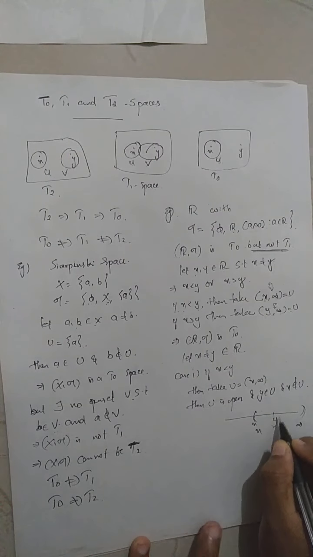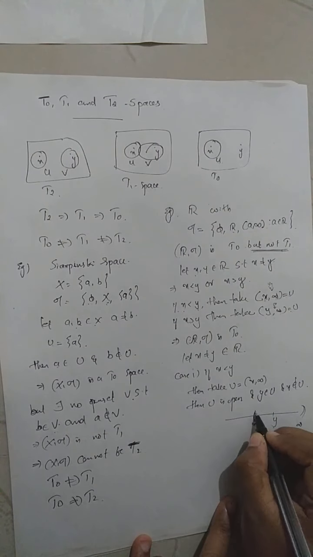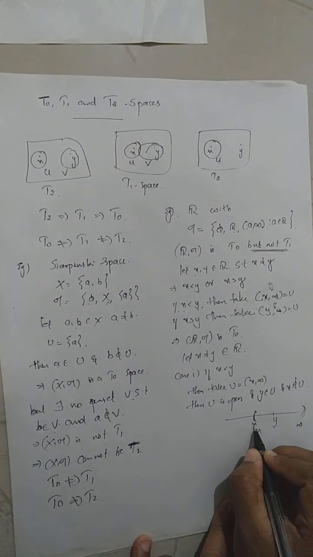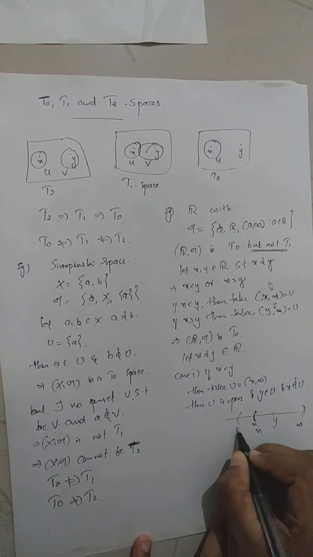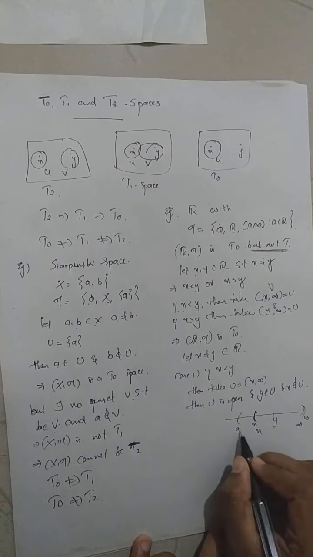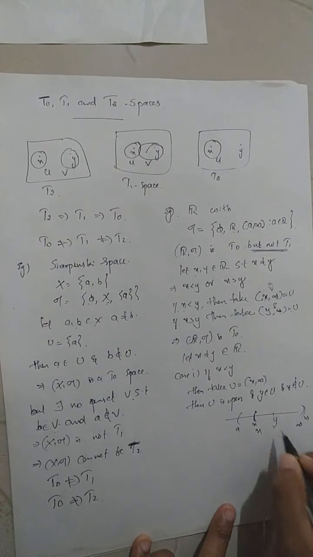This is the open set containing the point y. Then if you want to construct an open interval of the form (a, infinity) containing the point x, it must be of the form (a, infinity) where a must be less than x. But any (a, infinity) such that a is less than x will always contain the point y.